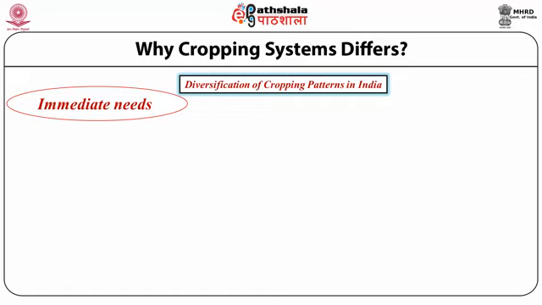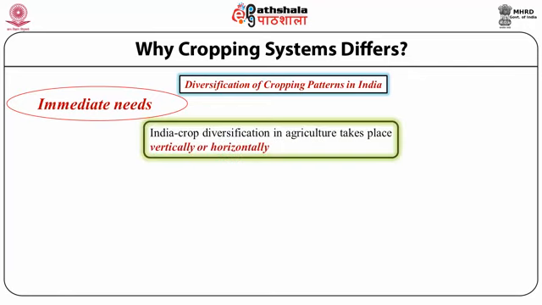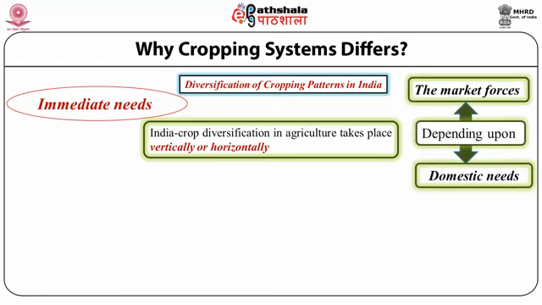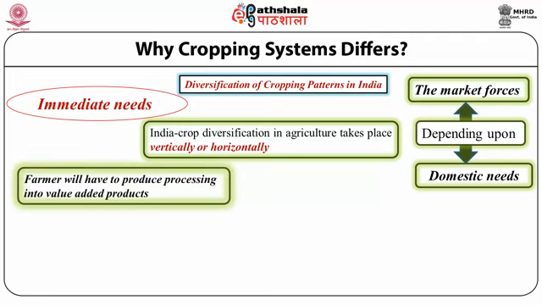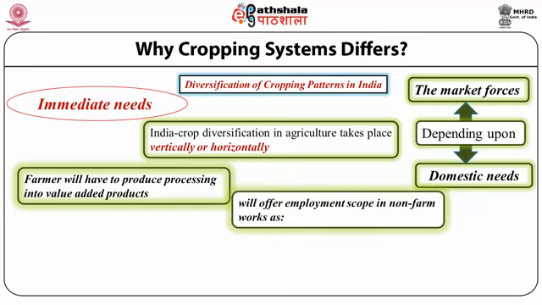If we study the Indian cultivation system, crop diversification in agriculture takes place either in a vertical way or in a horizontal way. This depends on the market force as well as the domestic need. In this way, farmers have to produce some value added products which increase employment skill.